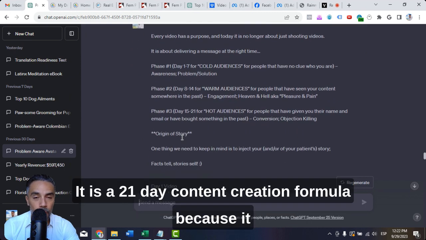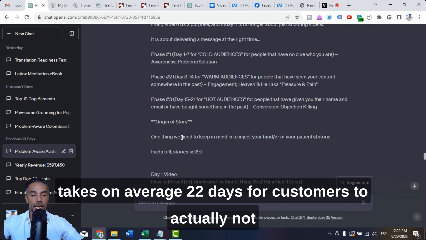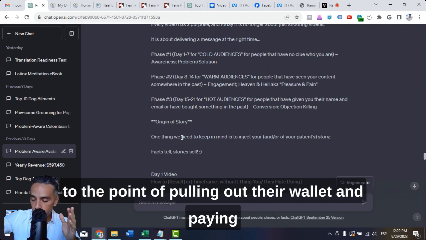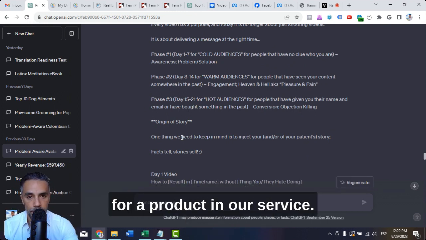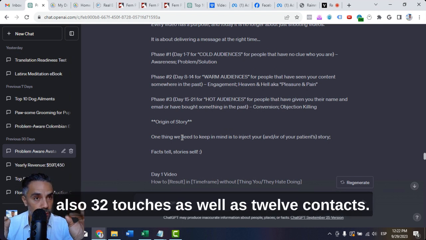It is a 21-day content creation formula, because it takes on average 22 days for customers to go from not even thinking about a product or a service to actually pulling out their wallet and paying for a product or service. And it takes not just 22 days, but also 32 touches, as well as 12 contacts.